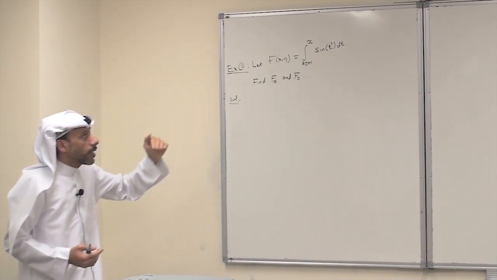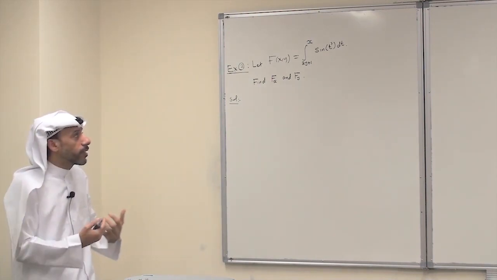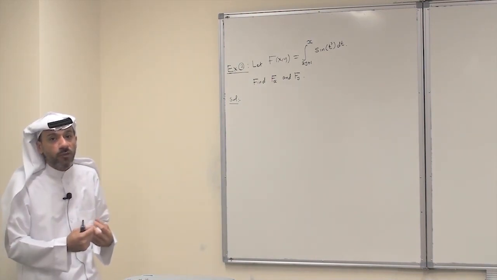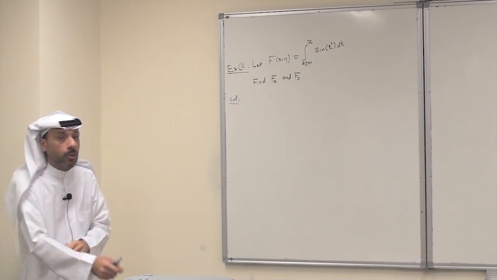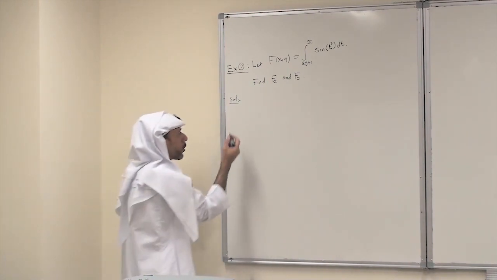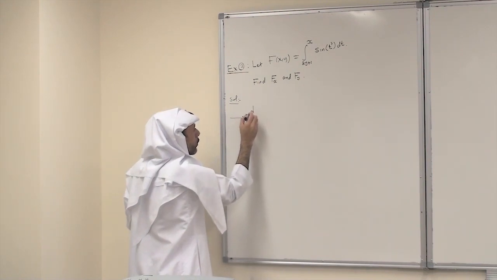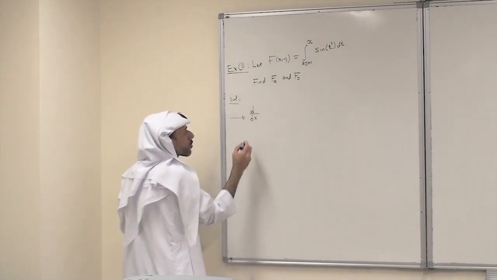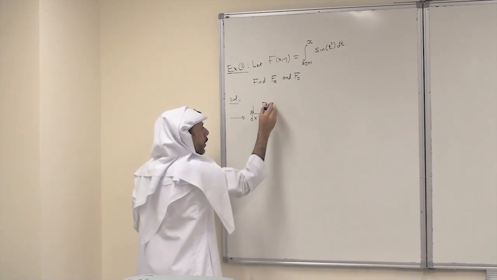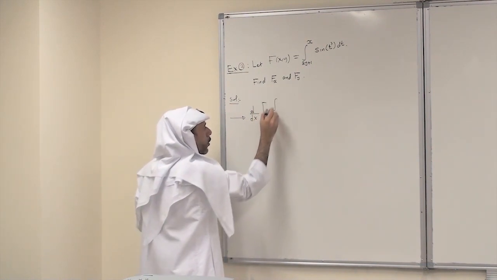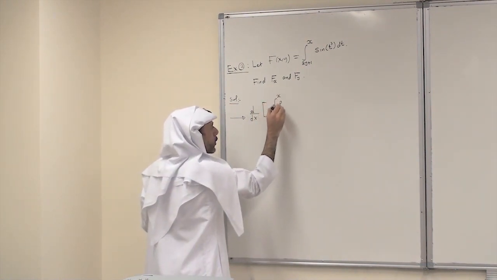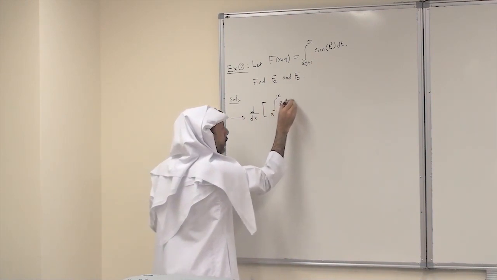Here the function is given as a definite integral, so to find the derivative we have to use the fundamental theorem of calculus of Math 102. So let me just recall the fundamental theorem of calculus. So we have the following here: the derivative with respect to x of the integral from a to x of f of t dt.